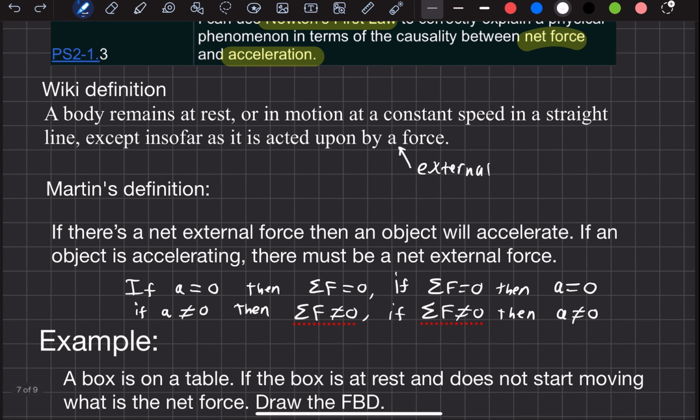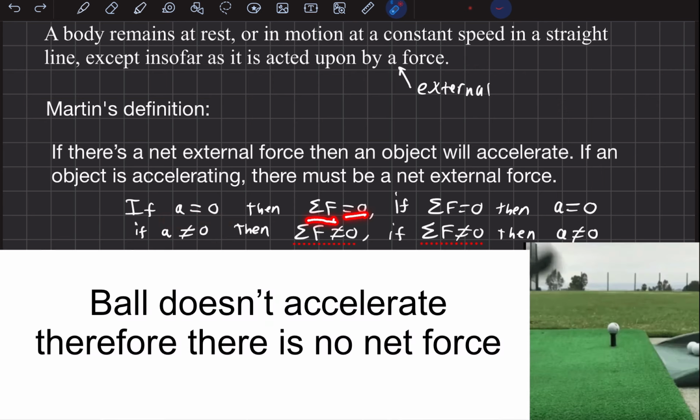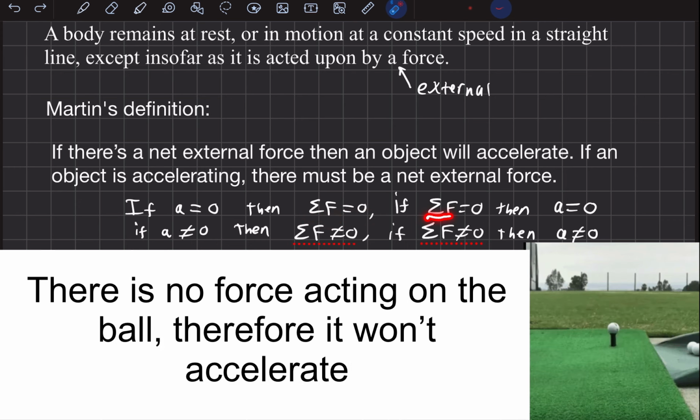My definition for this is going to be easier for us to use in the classroom, and that is, if there is a net external force, then an object will accelerate. And if an object is accelerating, there must be a net external force. So in math, we can show this a couple ways. If a equals 0, so if the acceleration equals 0, then the sum of all forces, which remember is the definition of net force, must equal 0. And this is the sum of all external forces. If the sum of all forces equals 0, then acceleration must be 0. So it works both ways with this.